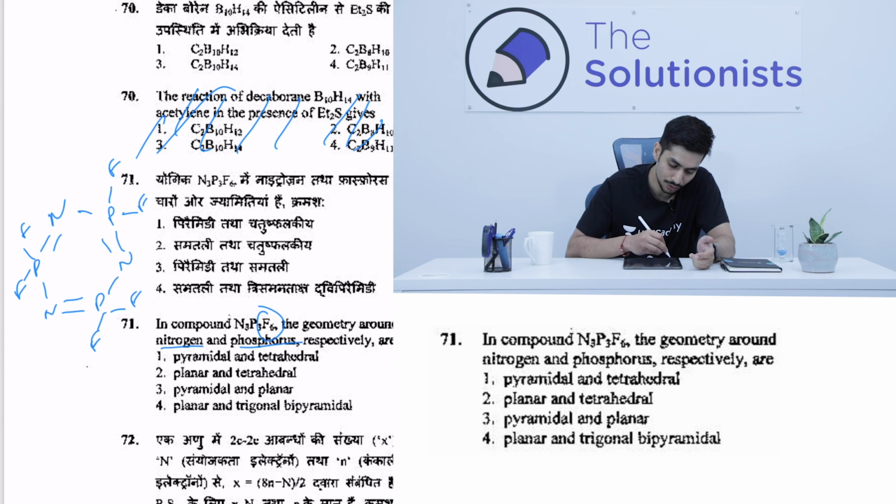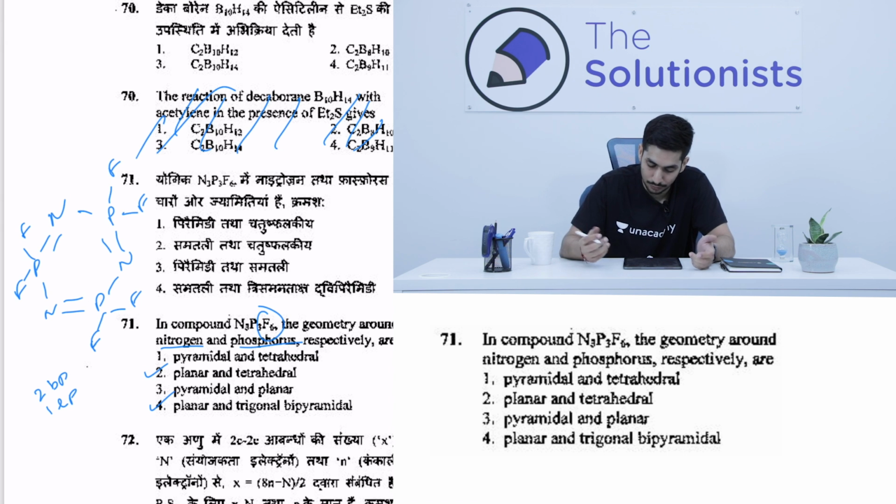So if you apply the VSEPR theory, nitrogen has 2 bond pairs and 1 lone pair. So its structure is going to be bent or planar in nature. So if you see, again, you don't have to go for the second option. There are 2 options in fact. Option number 3 is planar and option number 4 is planar.